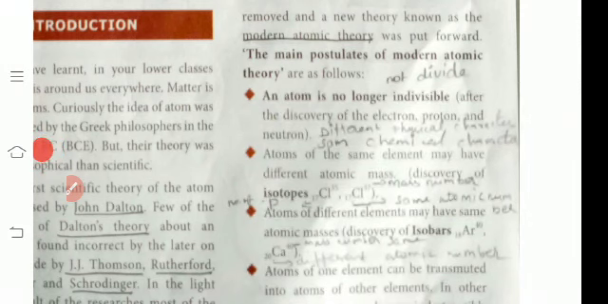The discovery of the electron, proton and neutron. Who discovered the electron? Yes, J.J. Thomson. Then who discovered the proton? The proton was discovered by Goldstein. And who discovered the neutron? The neutron was discovered by James Chadwick. So these three particles are present in the atom. First they said the atom is indivisible, but that changed after the discovery of the electron, proton and neutron.